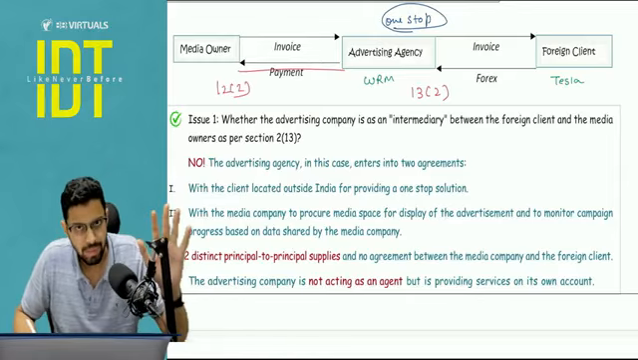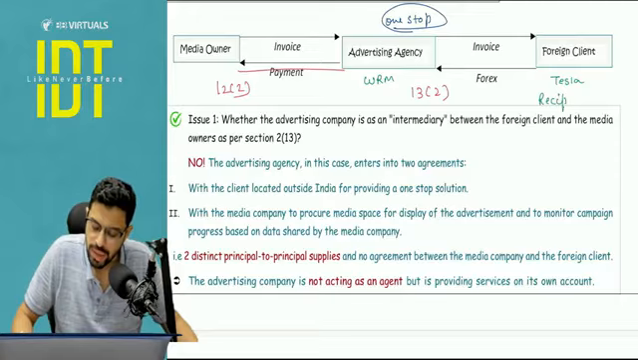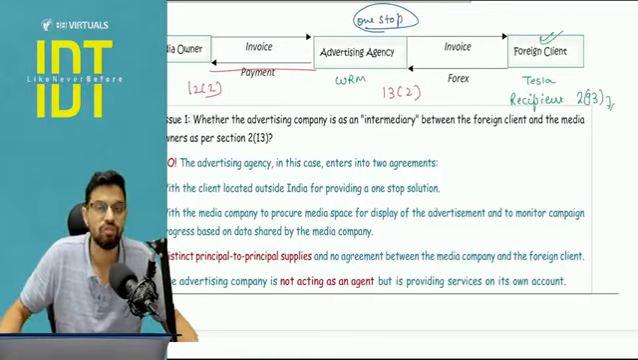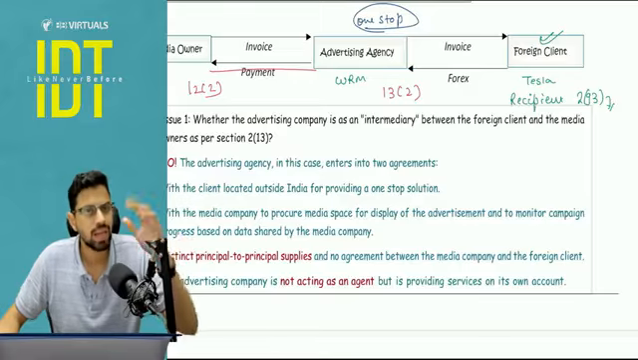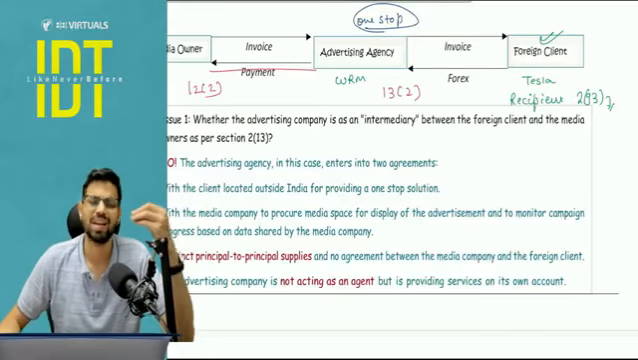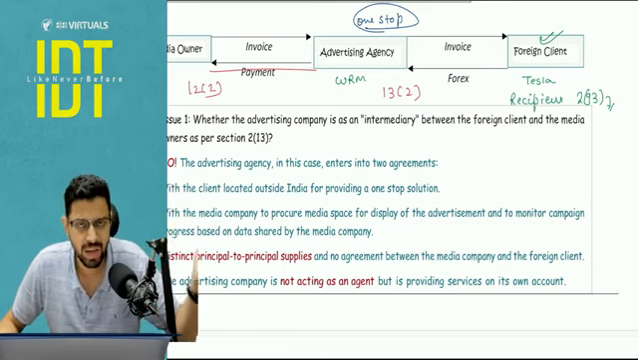Is this clear? Okay, now there was one more clarification, that who is the recipient in this particular transaction. Now you know that as per section 2 clause 93, the recipient is the person who is liable to pay the consideration. So the foreign client is the recipient, not the representatives in India, not the audience who is going to see the ads. Obviously that is just a clarification to address certain queries that were coming in the market.